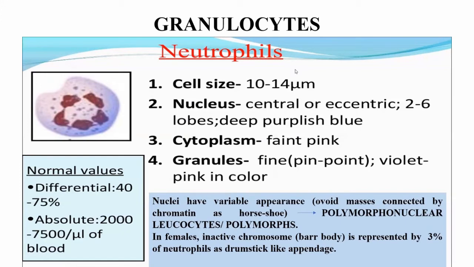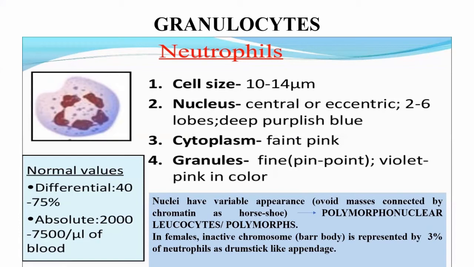Okay, the most abundant WBCs are neutrophils. Their count varies from 2000 to 7500 per microliter of blood. Their cell size ranges from 10 to 14 micrometers.